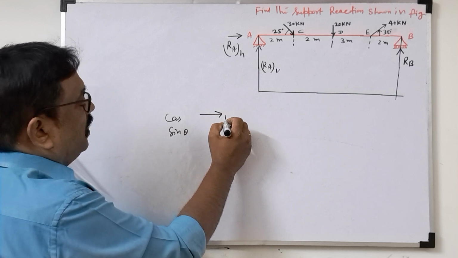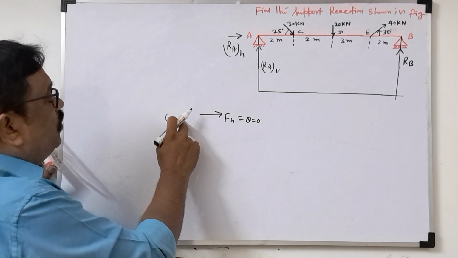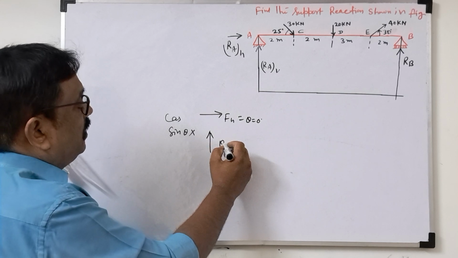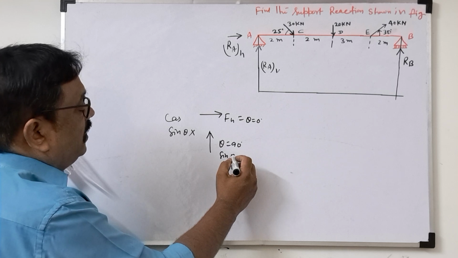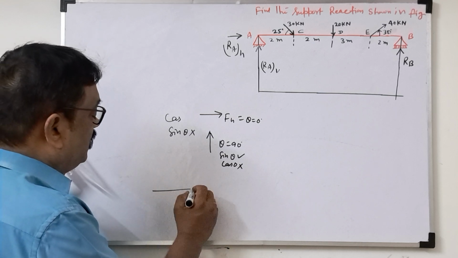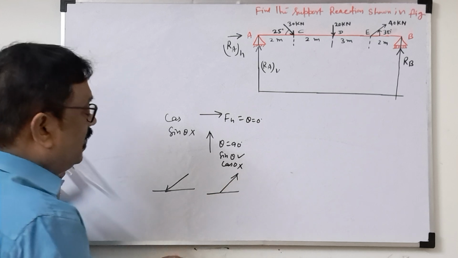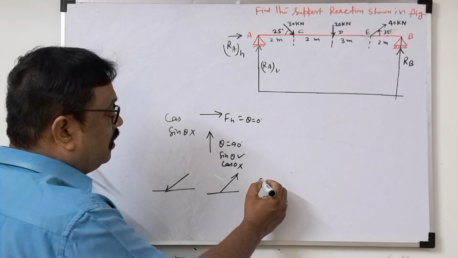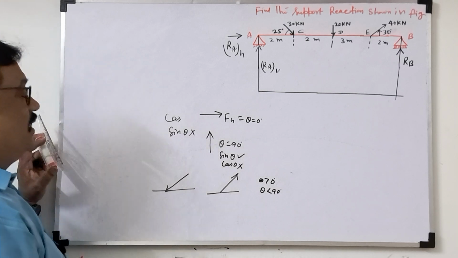Suppose a horizontal force FH: here theta is equal to 0 degree, so cos 0 is 1 and sine 0 is 0, so the horizontal force's vertical component will be 0. If a vertical force is there, theta will be 90 degree, then sine 90 is 1 and cos 90 is 0, so the vertical force's horizontal component will be 0. But once an inclined force is there, either this way or this way, it means theta is more than 0 and less than 90. That is called an inclined force.